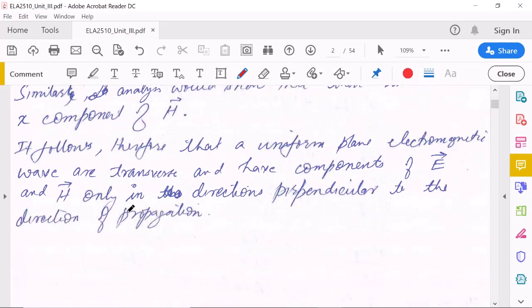So the summary is that uniform plane waves are transverse and have no component of E and H in the direction of propagation, but they have only components in the direction perpendicular to the direction of propagation.